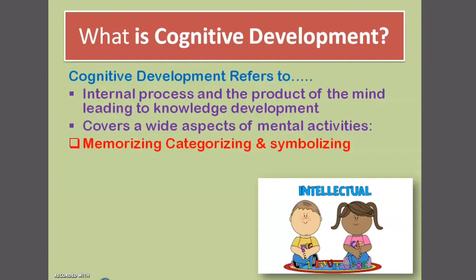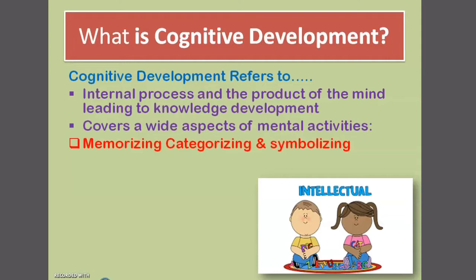Memorizing means memorizing anything which you know, which you learned. Language helps in memorizing it. Next is categorizing. In order to categorize what you learned, language helps in the development of categorizing.